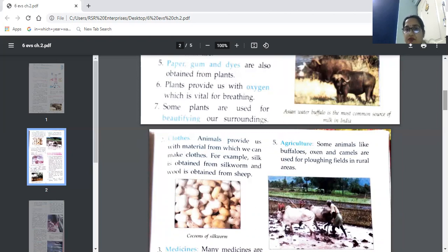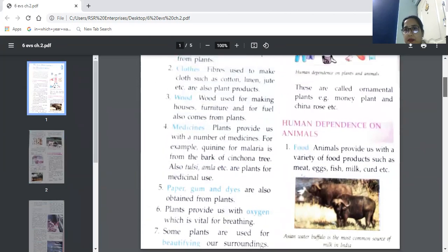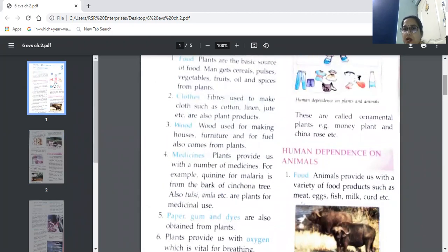Some plants are used for beautifying our surroundings. These are called ornamental plants. Some plants we grow just to beautify our nearby areas, to make that area beautiful because of the flowers there. Such plants are known as ornamental plants because they decorate and beautify our area.